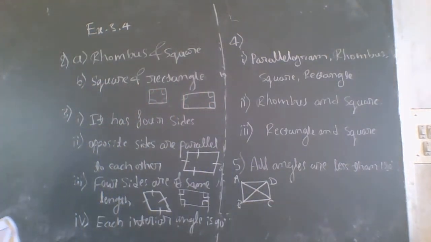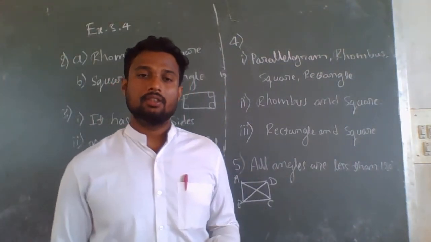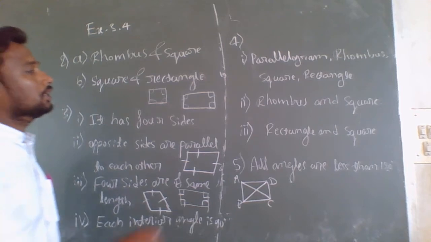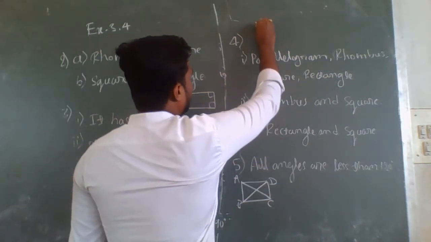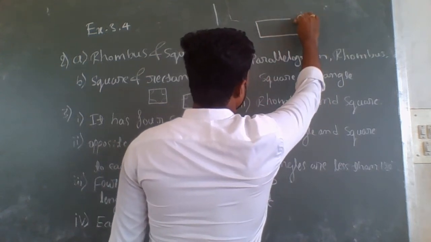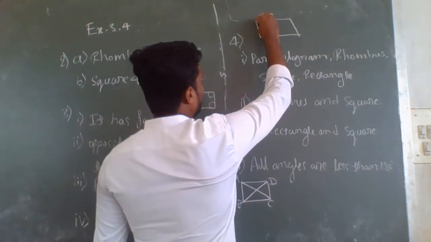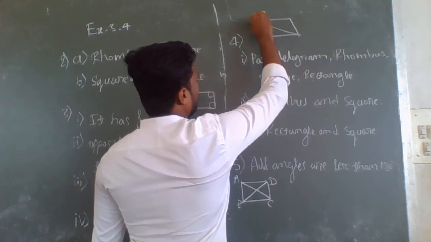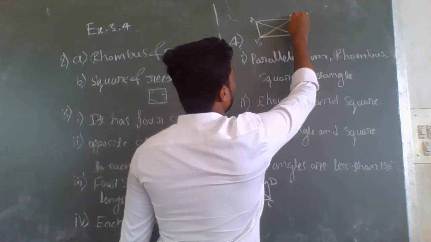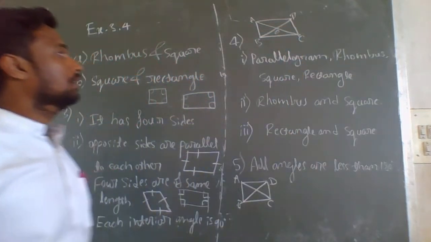In the fourth question they ask: name the quadrilaterals whose diagonals, first one, bisect each other. Bisect means the diagonals divide each other equally. Consider, for example, this parallelogram, which I will name ABCD, and it has two diagonals, AC and BD.